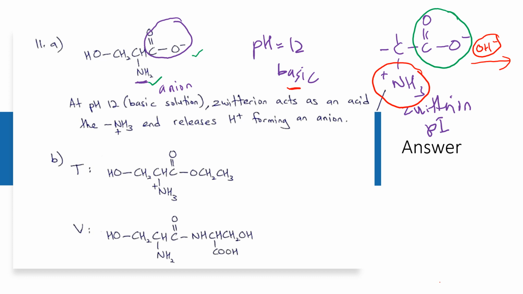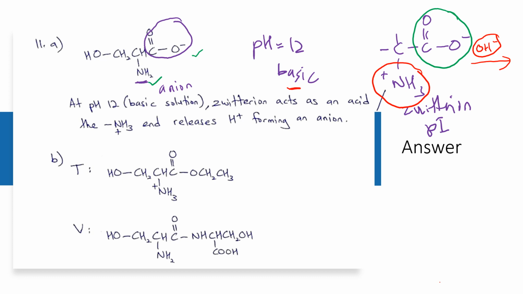Kalau dia acidic medium, kita tambah H plus pada Zwitterion. So yang mana akan react dekat Zwitterion tu. Okay, kalau dia basic, kita tambah OH minus from the Zwitterion. So yang mana akan react dekat Zwitterion ni. Okay, and then this question ask you explain. So macam mana cara nak explain untuk this question?